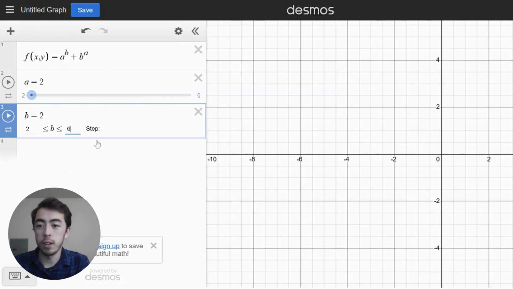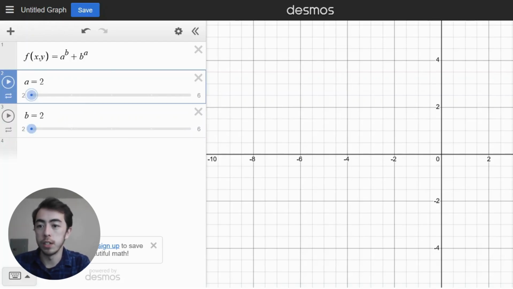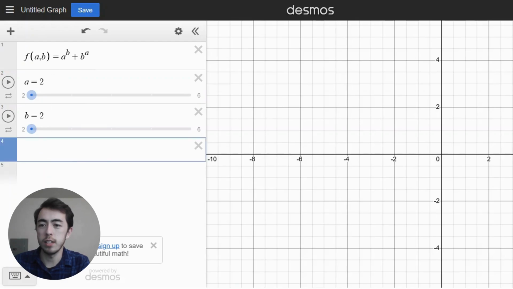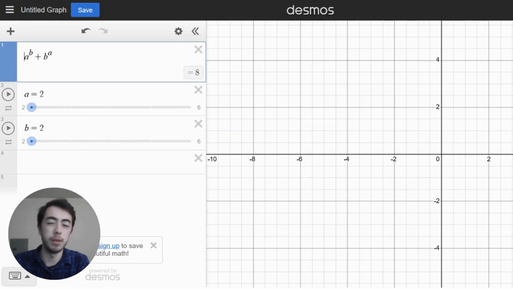Okay, here are my sliders. I guess I could put the step at 1, that way I'm just looking at integers. Let me change my input variables to A and B so they match. I don't even really need to make it a function. There we go. Okay, so now I have some potential values.